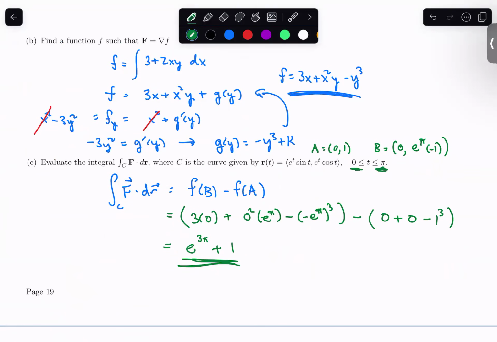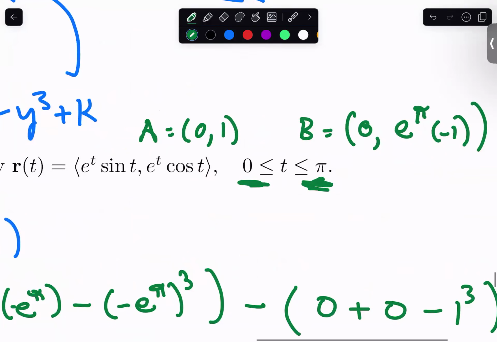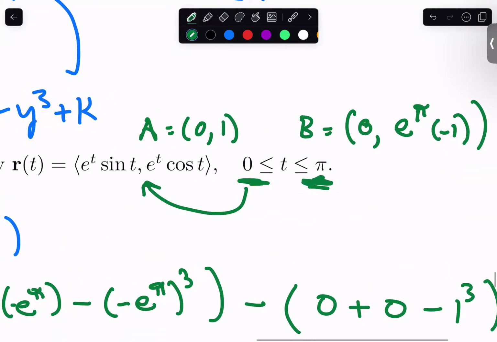Yes, question. A, I got from plugging in my starting time into my parameterization. So I took my starting time of 0 and I plugged it in. And again, just everywhere I see a t, I'm plugging in 0. So my first component becomes 0 and my second component becomes 1.